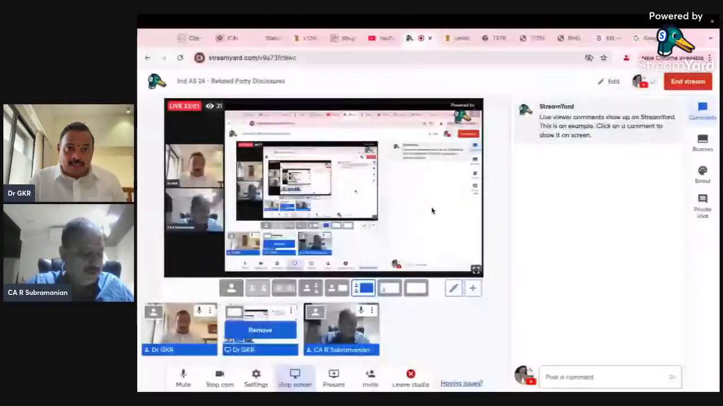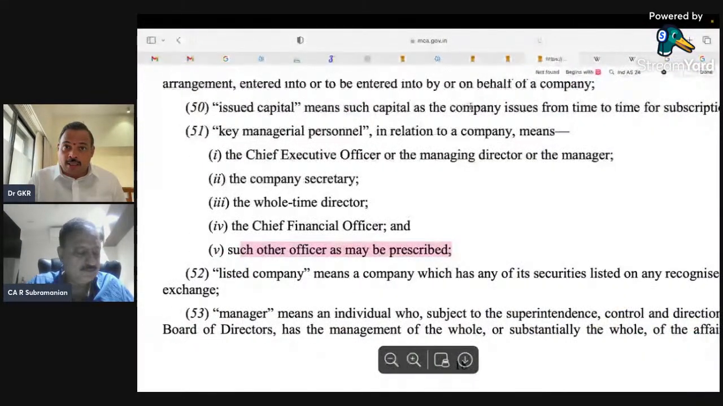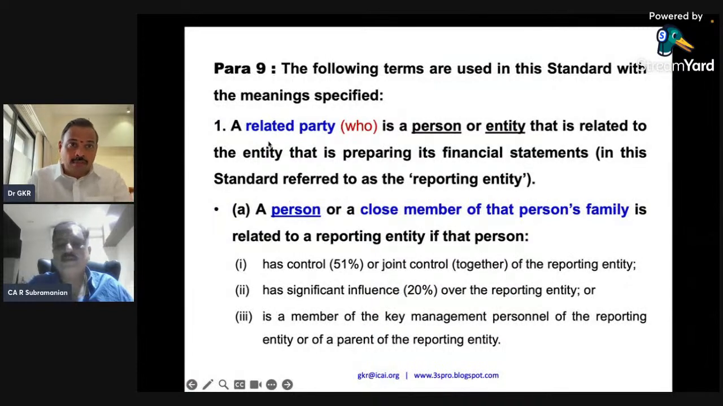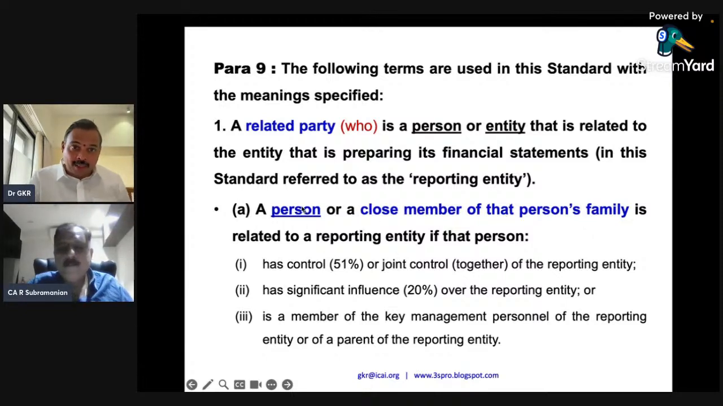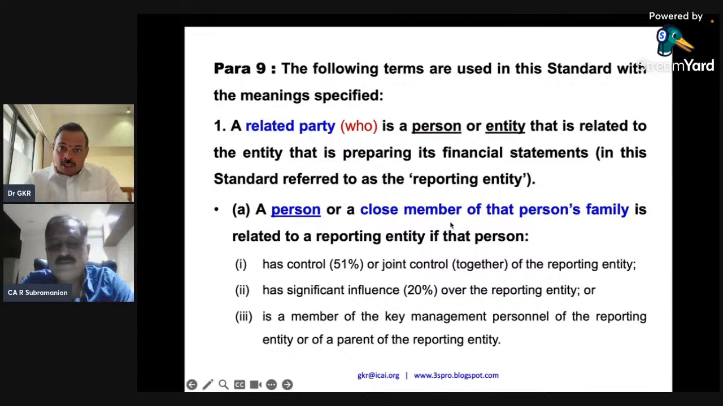Well, it's quite an interesting question, and I'll take you to the related party definition with respect to a person. They say a related party in relation to an entity is a person or a close member of that person's family. Now, who's a close member of that person's family? A person who has control, or a close member who has control; a person who has significant influence, or a close member who has significant influence; a person who is a member of the KMP, or a close member of the family of a person who is a member of the KMP. That person means this person. So, a person having 51%, and a close member.